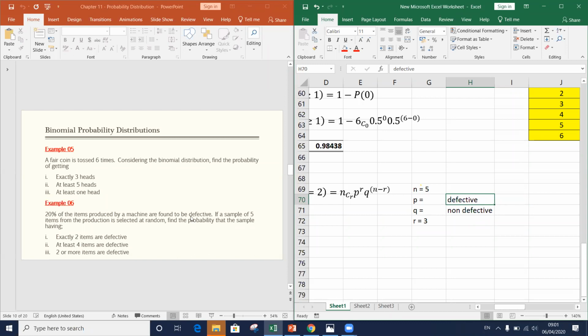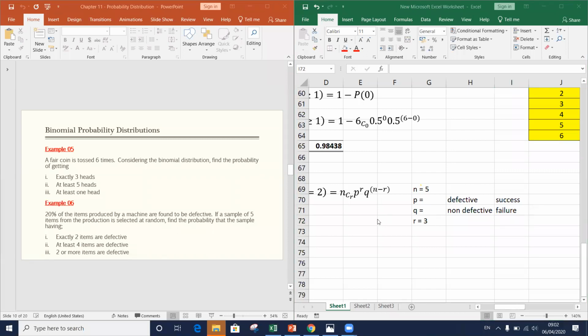What are we measuring the probability of? The probability of getting defective items, or of getting non-defective items? We are finding the probabilities of getting what items? Defective items. Those are the probabilities we are going to calculate. So getting defective items should be our P, and getting non-defective items is our Q. To put it simply, success should be getting defective items, failure should be getting non-defective items.